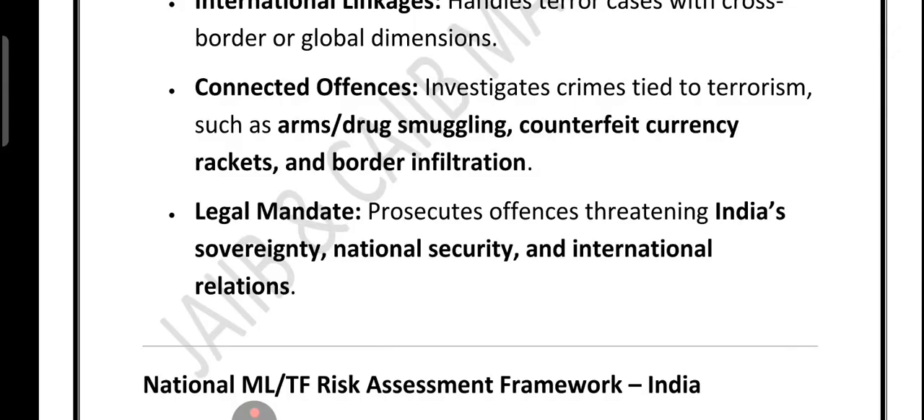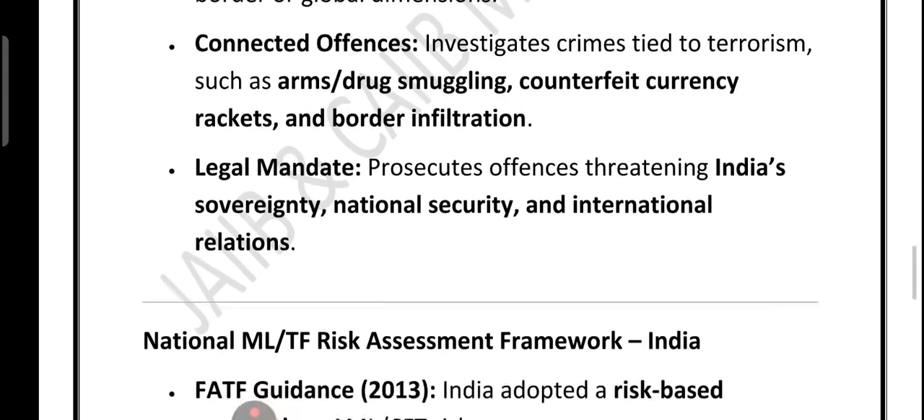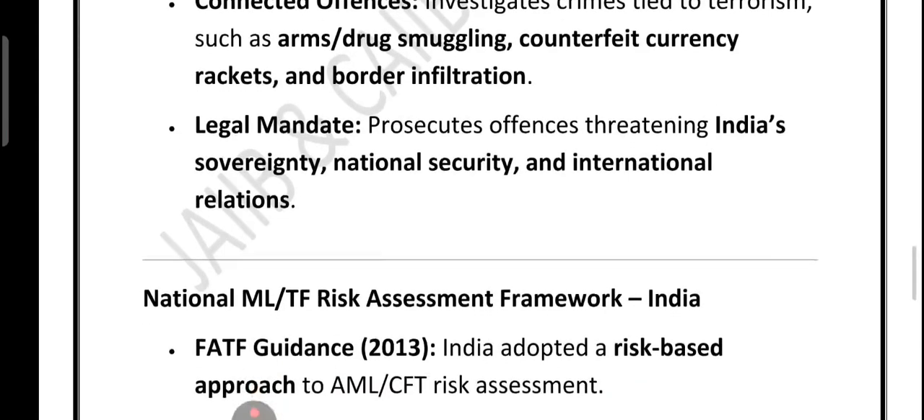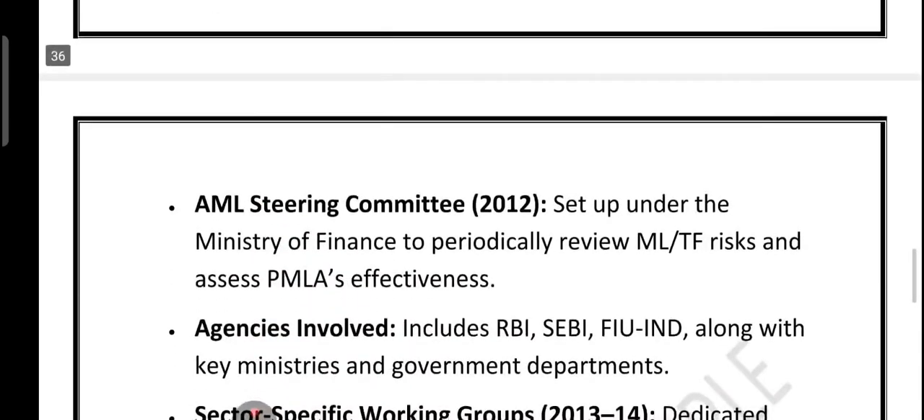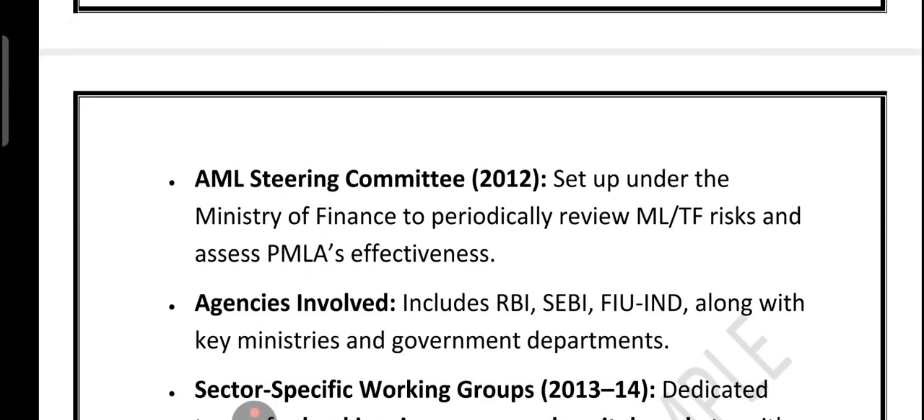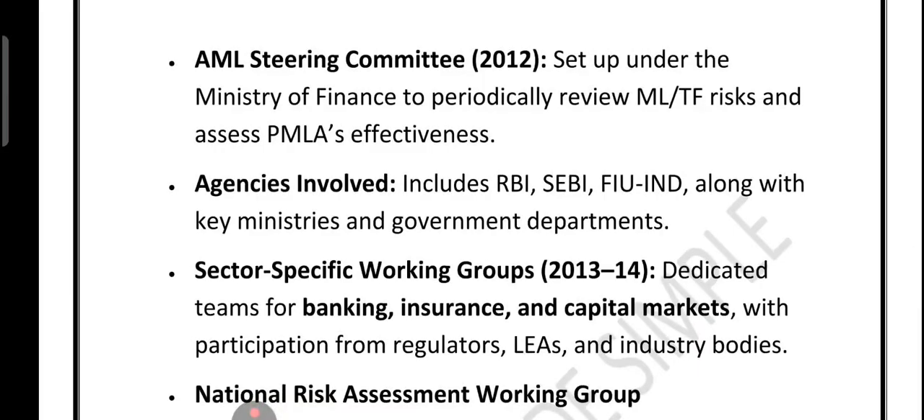So let's move to something especially important: how India fights money laundering and terror financing. Back in the year 2013, what happened? Following the global FATF standards, India adopted a risk-based approach. Then an AML steering committee was set up under the Ministry of Finance in the year 2020 to 12 to regularly review risk and check if laws like PMLA are working effectively. Key players like RBI, SEBI, FIU-IND. These were the key players, right.